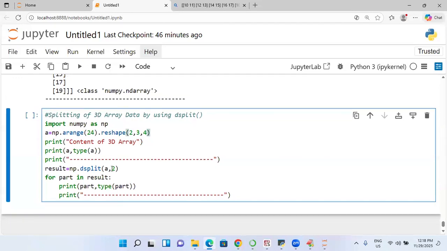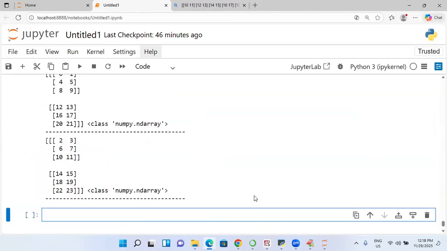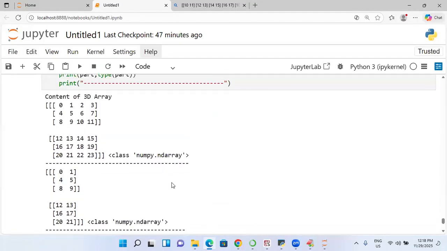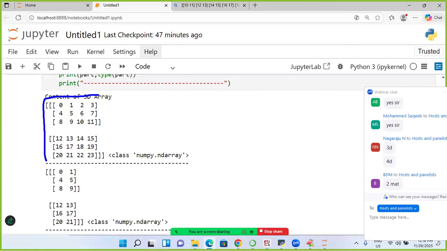How many equal parts do I want to take? 2. So totally it is going to contain how many rows? 3 rows. How many columns? 4 columns. So when I say 2, it is going to contain 2 columns, and one depth will be taken. Are you visualizing that? Here you see this is my data. This is called 3D. It is going to contain like this. This is called one depth, and this is called another depth.